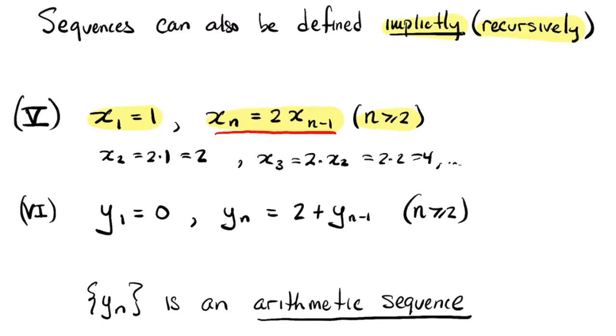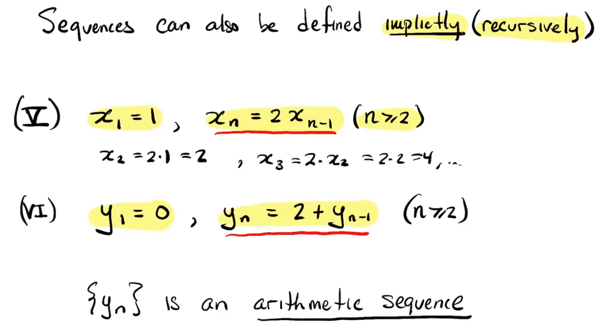I've got a second example here, just to illustrate some variety. Here in my second example, the first term of the sequence is the number 0. And then starting with the second term, you compute the value of the nth term by adding 2 to the term that's right before it. All right, so again, that's my recursive relation, or my recursive formula. So both examples 5 and 6 are examples of recursive sequences.